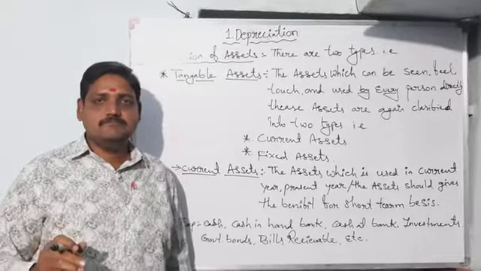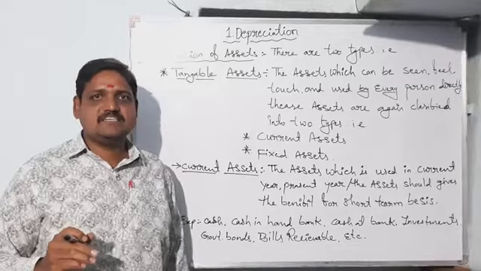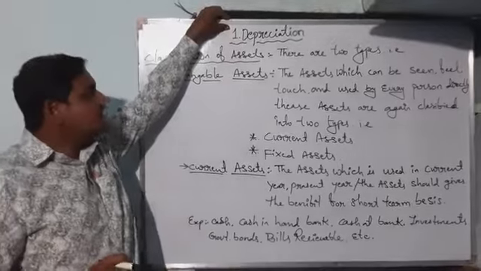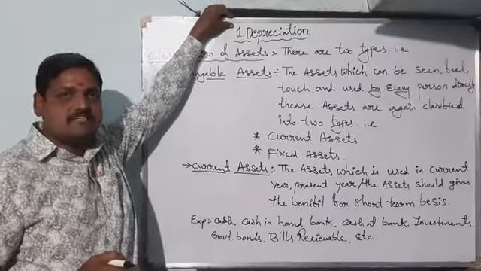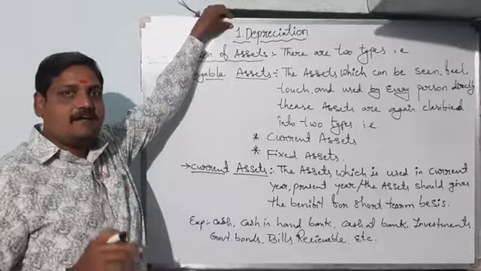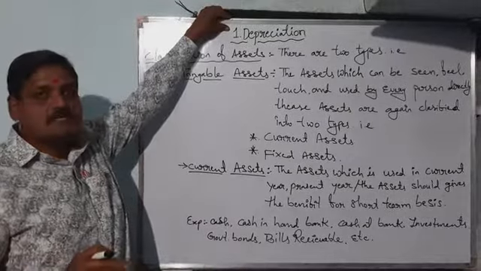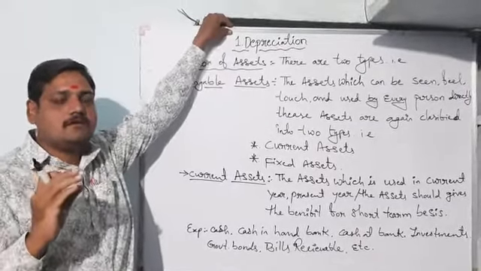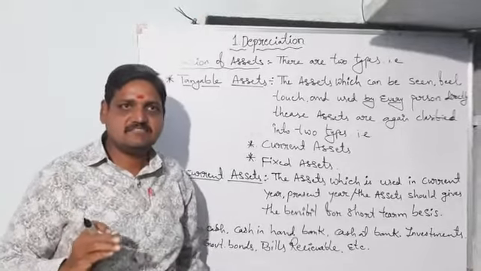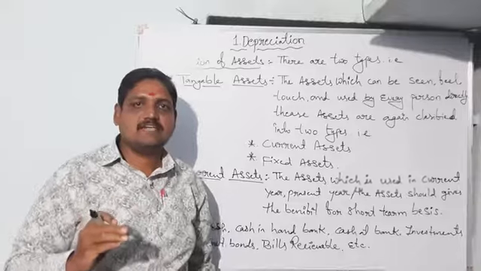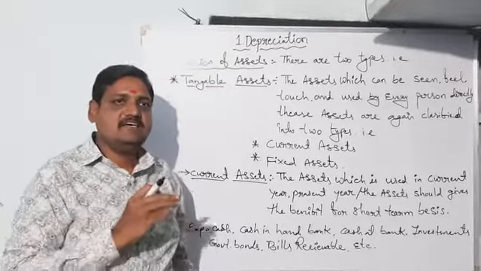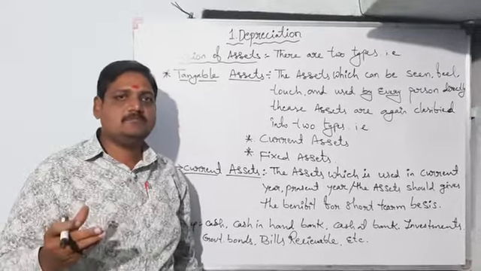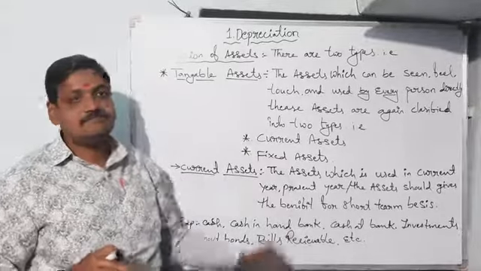I am going to teach you accountancy at present. In accountancy, the first chapter is depreciation. Depreciation is the first chapter in our second year accountancy. In our first year, we calculated depreciation on fixed assets just for one or two calculations. But in the second year, you will solve a number of problems depending upon depreciation.